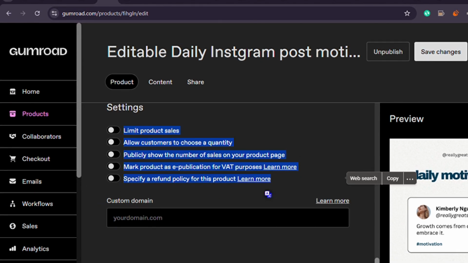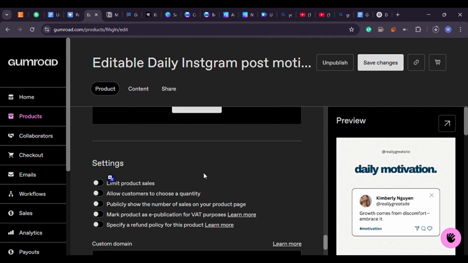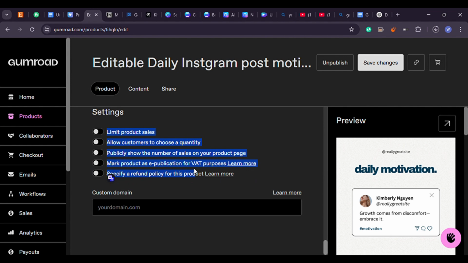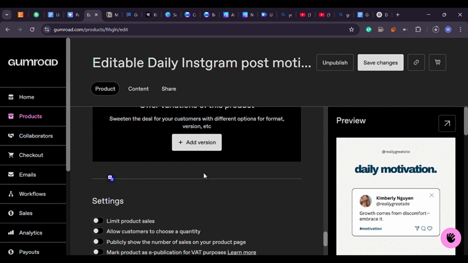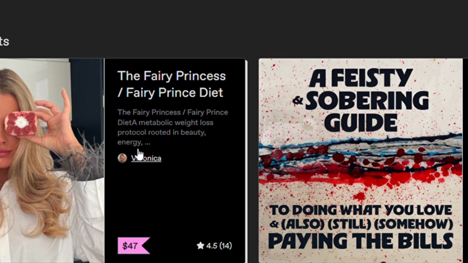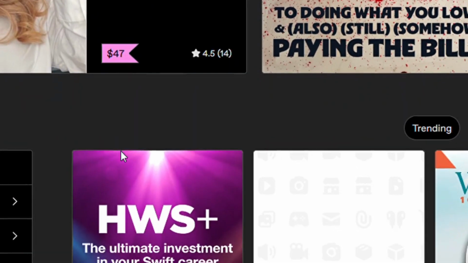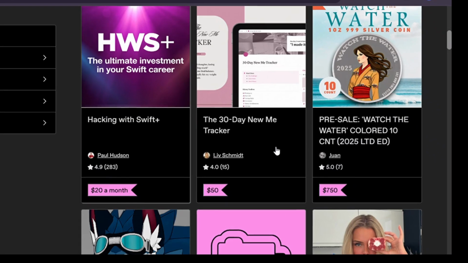When you're setting a price, think about how much value your product is offering. If it's a short checklist, maybe start with a lower price, like $5. If it's a full planner or guide that helps someone get real results, you can price it higher. Don't just guess. Look at what other similar products are priced at on Gumroad or Payhip. See what their pages look like. Study their titles and descriptions. This isn't copying, it's learning what's working in the market.